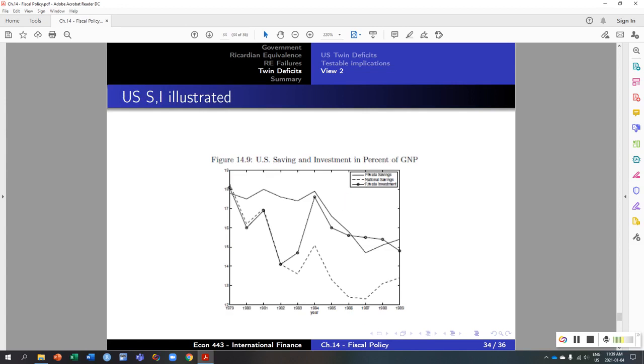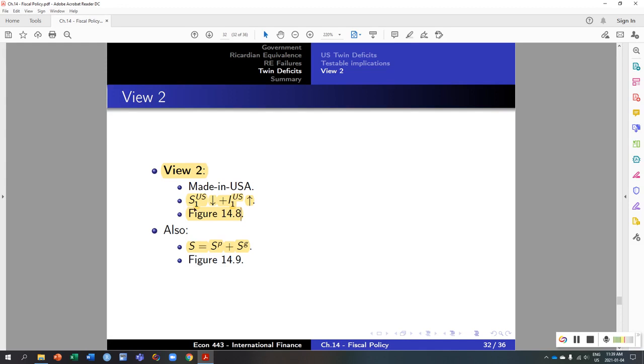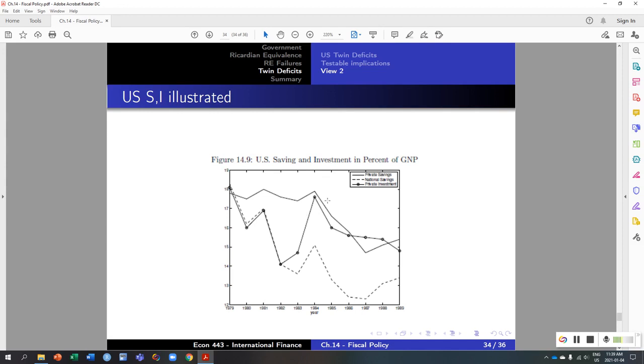Now notice that the dashed line here is the national savings. The national savings has started to decrease. This is 1978. Notice how it's decreasing even more. So we have some evidence of view 2, where national savings is decreasing and private investment is also increasing, in order to generate this domestic view 2, the made in the USA current account deficits.